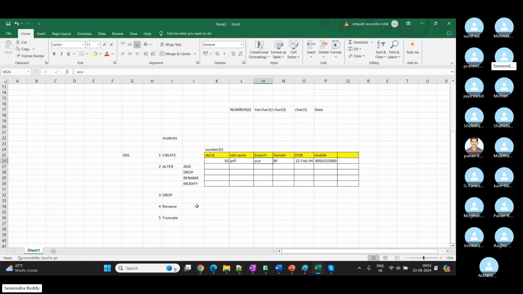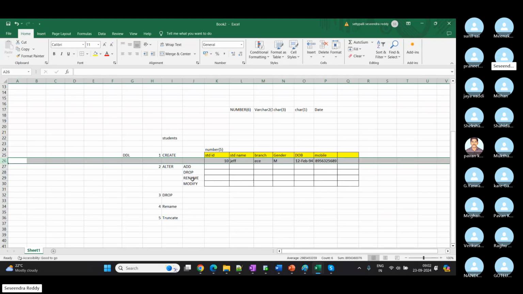So delete itself is telling, right? Delete is used to delete an entire row. So if I say delete from students where student ID equal to 10, it is going to delete the entire row from our table. Delete.